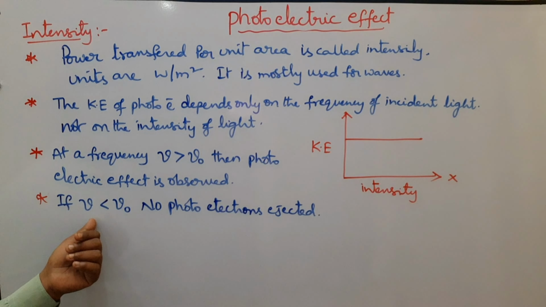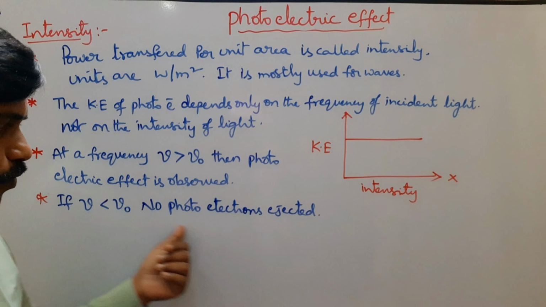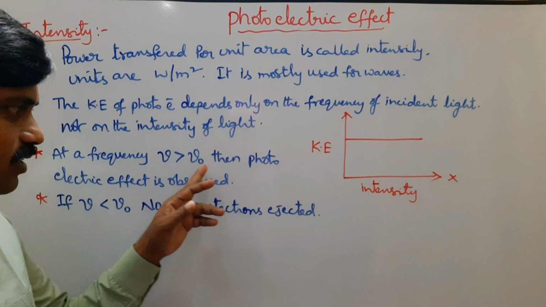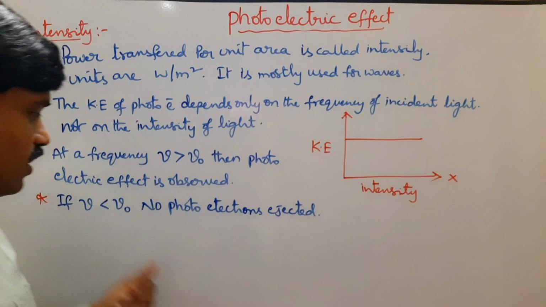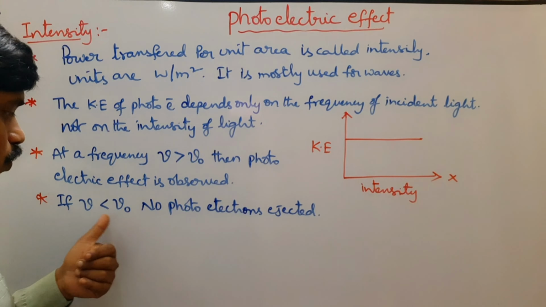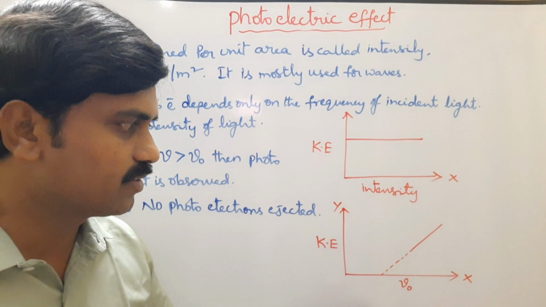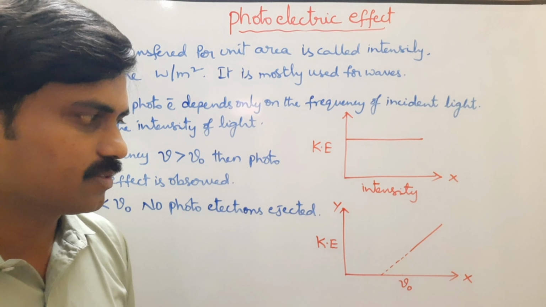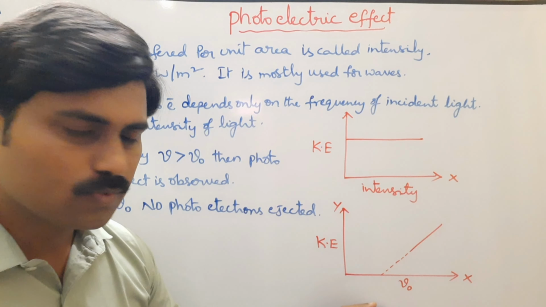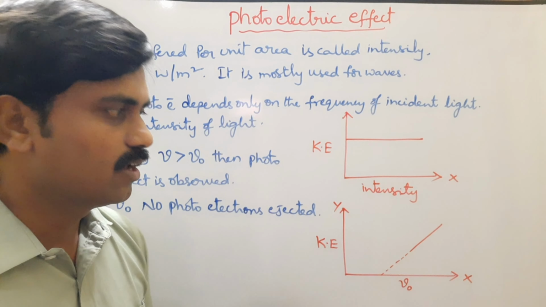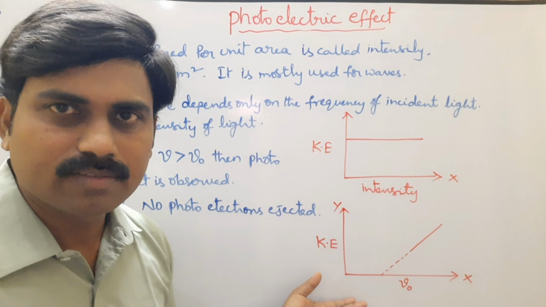If nu is less than nu naught, no photoelectrons are ejected. Look at the graph between kinetic energy and frequency: frequency values are taken on the x-axis and kinetic energy values on the y-axis, so the graph is observed like this.